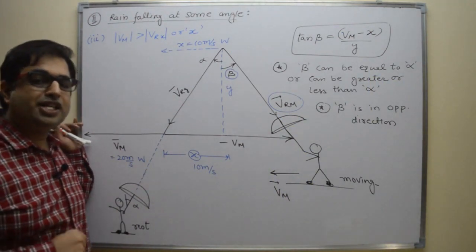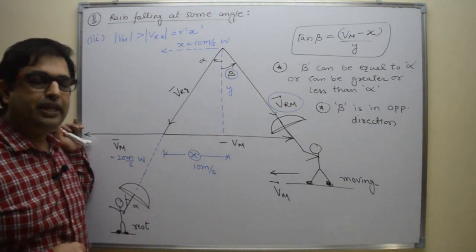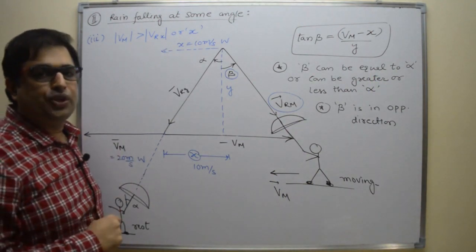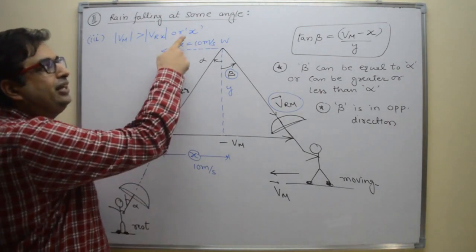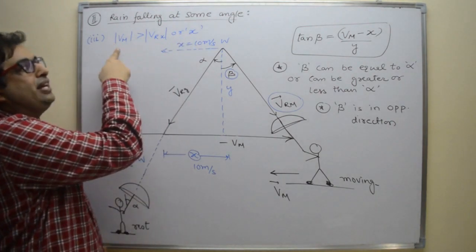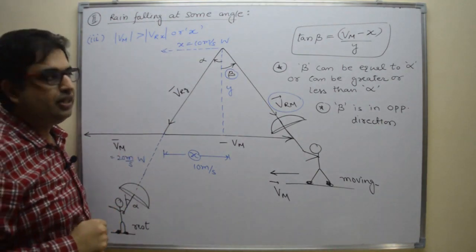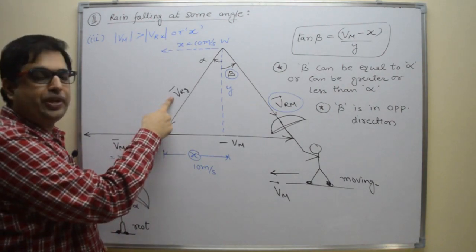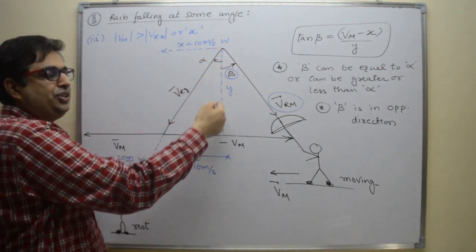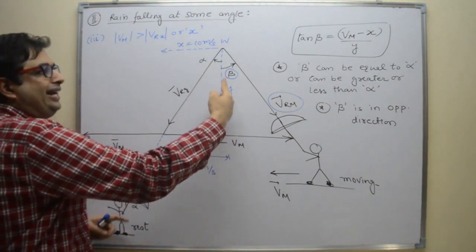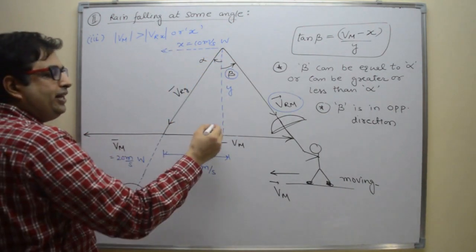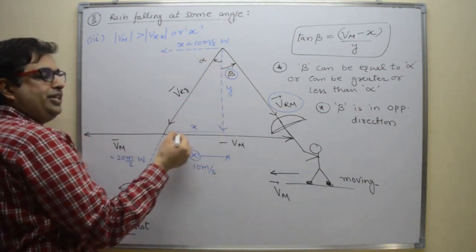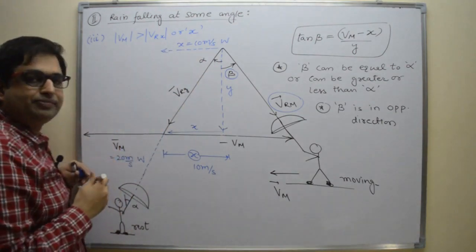Now let us see the last part of rain and umbrella problems. In this part, the velocity of man is more than the horizontal velocity of rain. What is the horizontal velocity of rain? x. And here man is having more velocity than x. This is the velocity of rain with respect to ground, or you can say the actual velocity of rain, right? It has two components, y component and x component. If you add these two components, x plus y, you will get the velocity of rain.